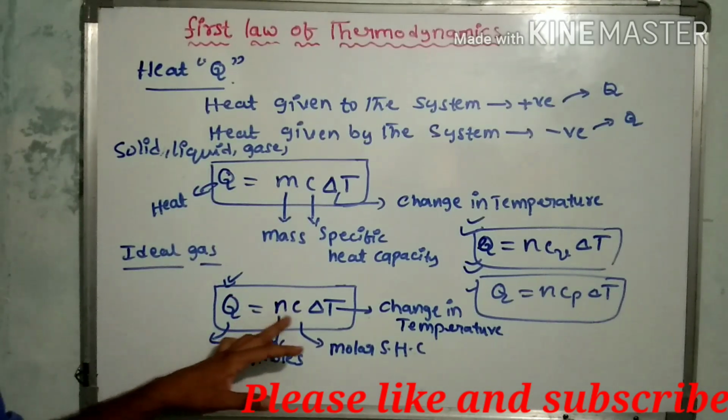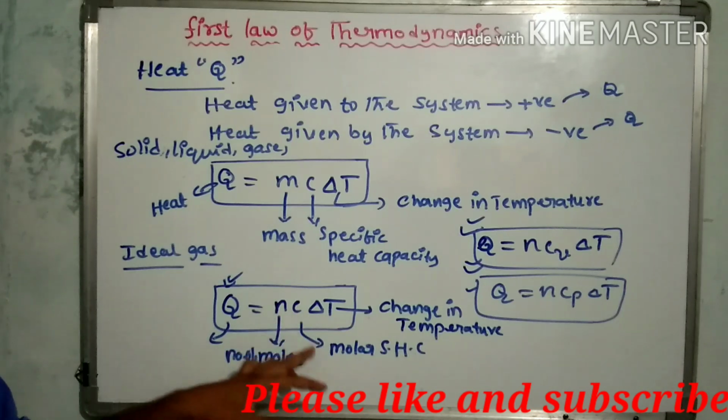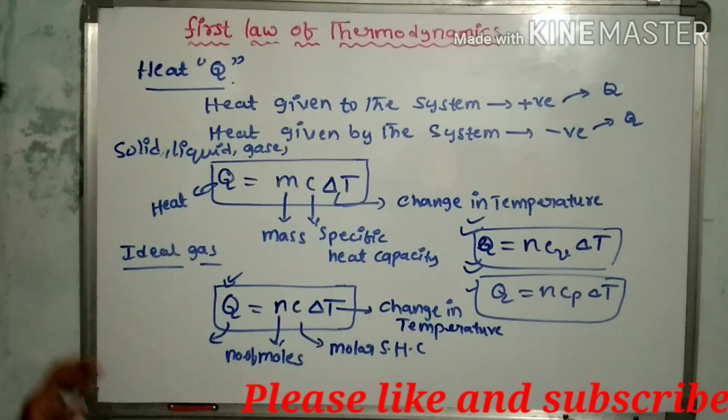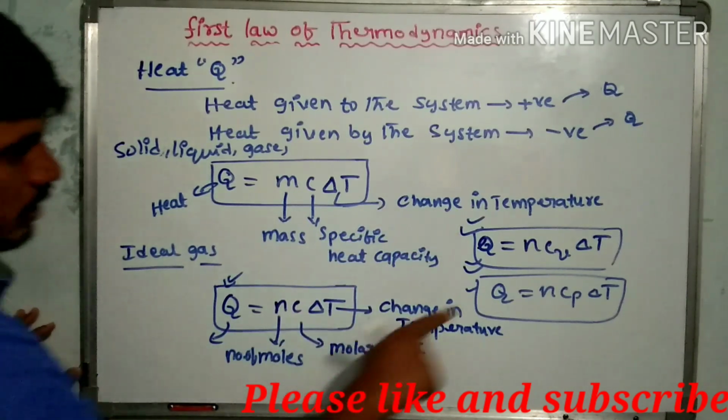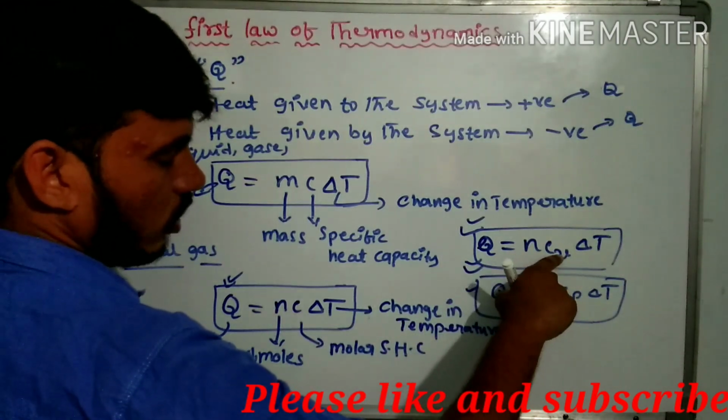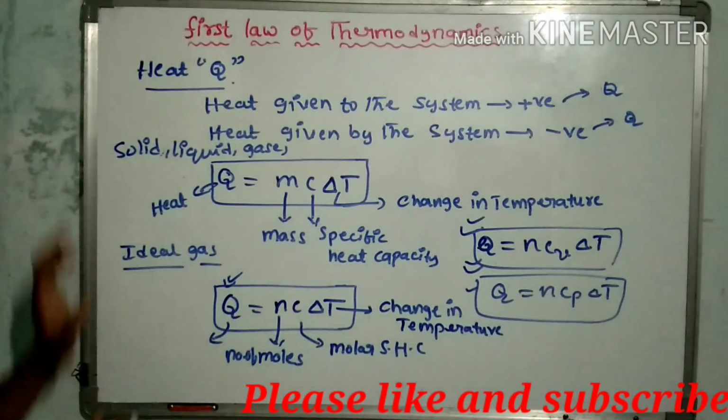For internal energy, the formula is U is equal to nCv delta T. C means molar specific heat capacity. Molar specific heat capacity has two formulas: one at constant volume and one at constant pressure.